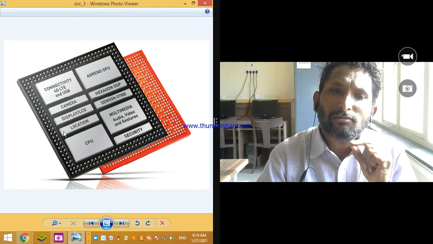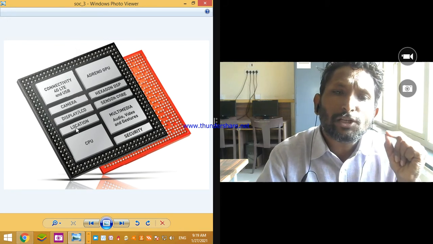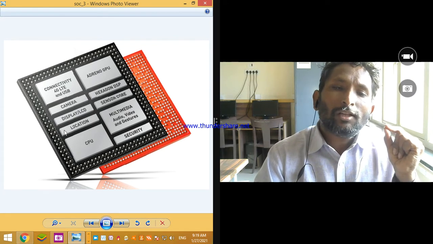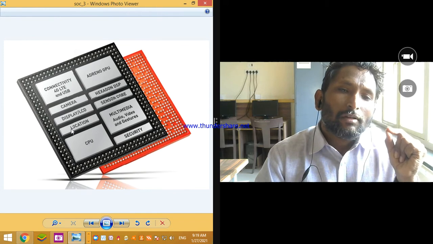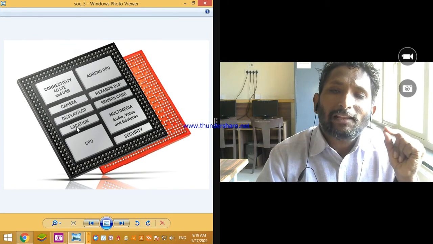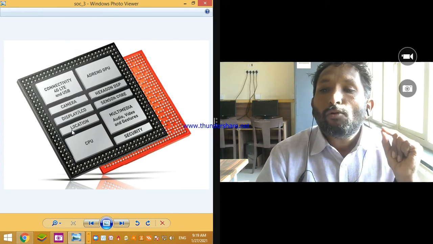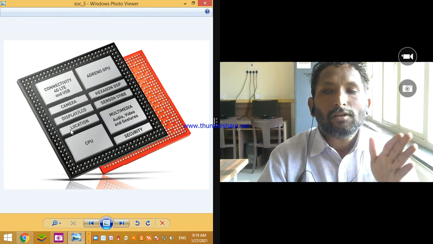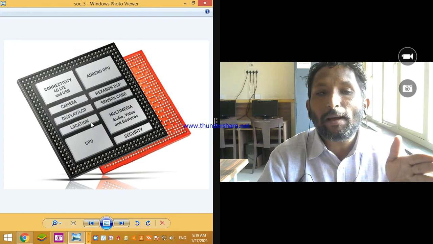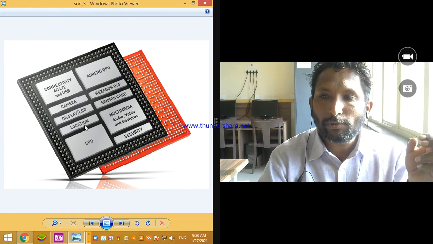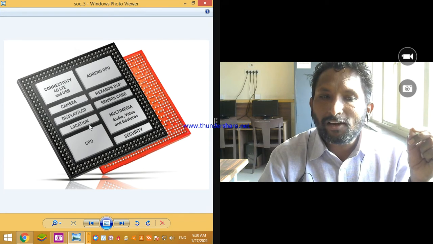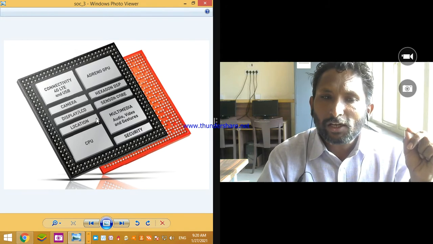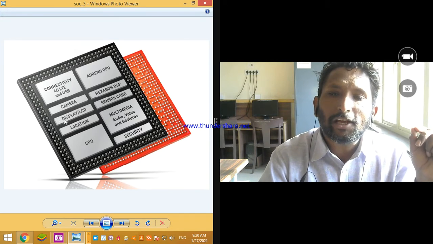Again, there is one more thing given in system on chip, location. The IC or the program which handles all the activity related to the phone's location, and the locations of the others who are connected to our phones. All the activity related to these things is handled by this IC. Location. For example, GPS. All the GPS related activity is handled by this location IC. Location unit. Then display, LCD.